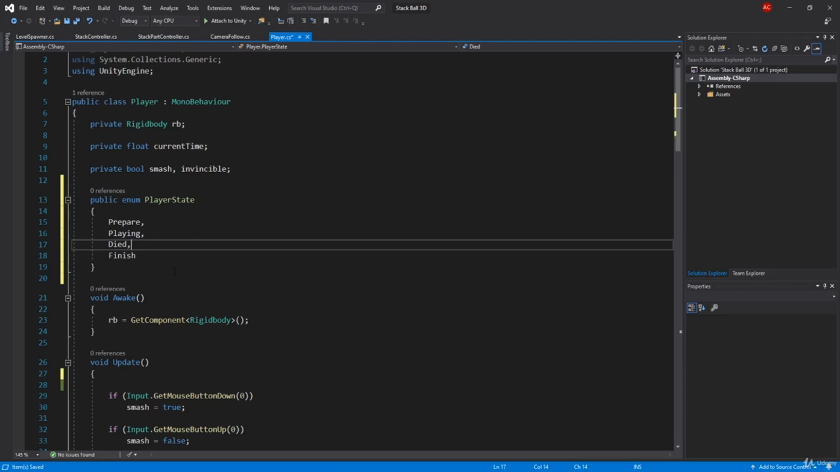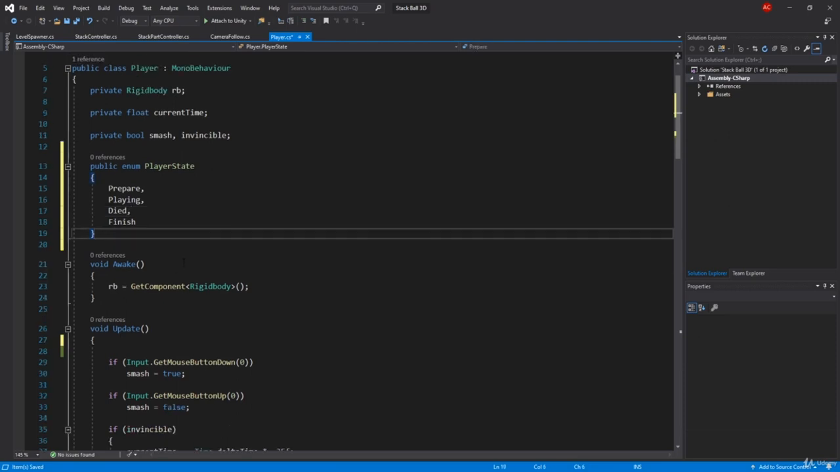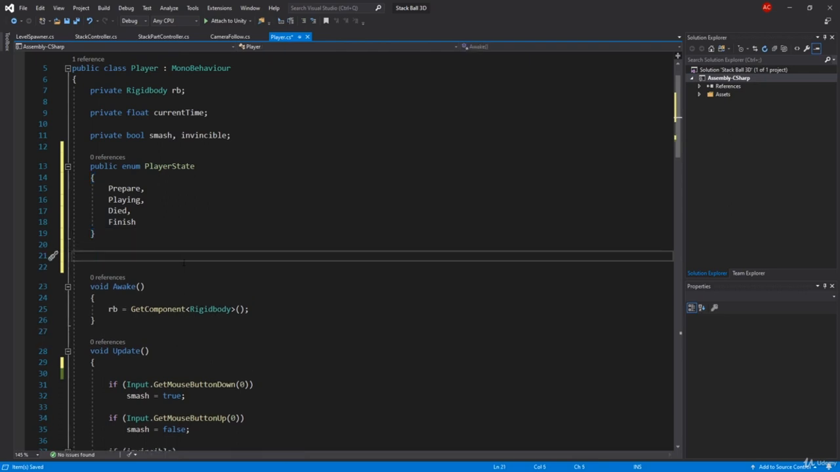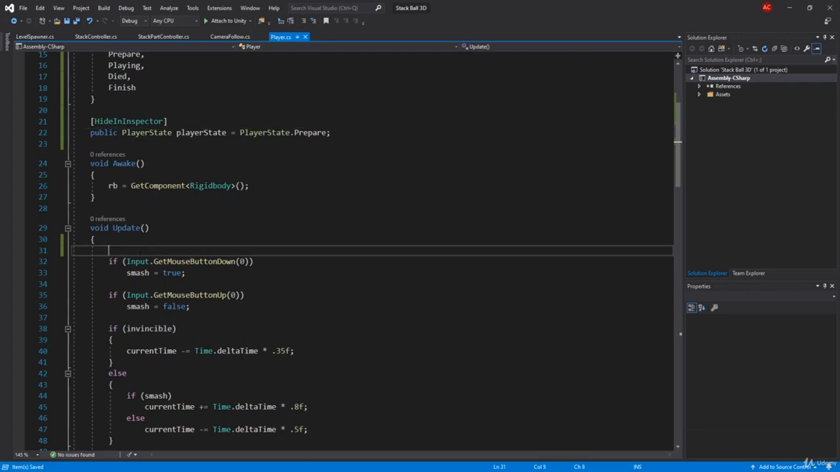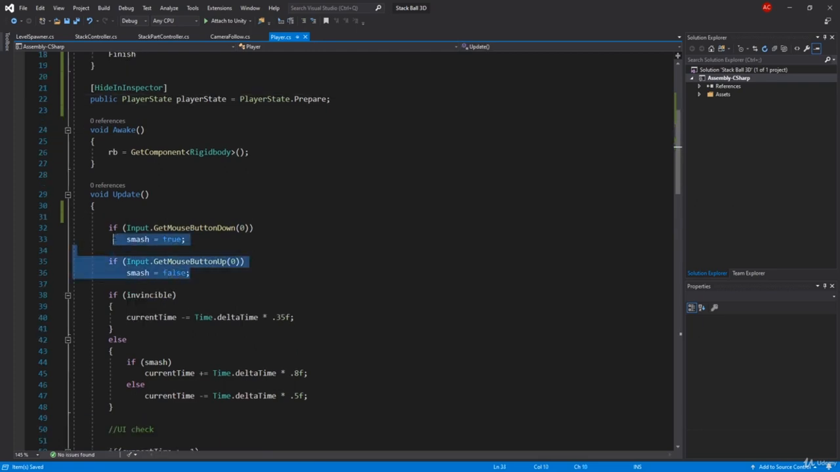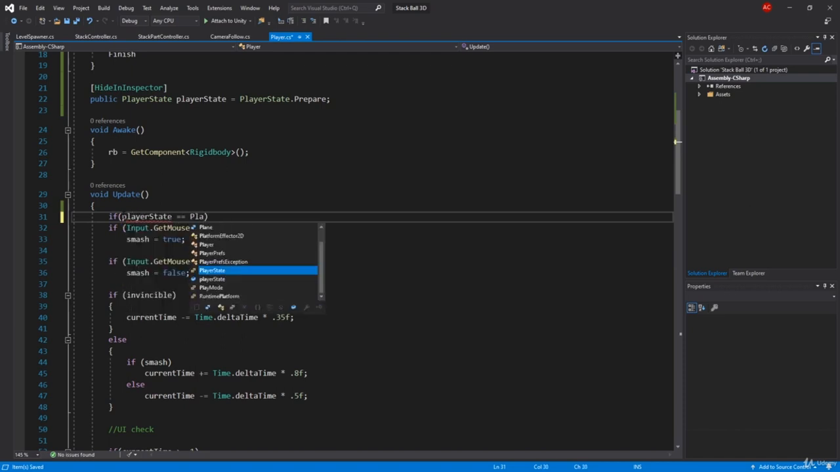So we're going to use our player states to actually see where our player is at, and based on that we're going to use some parts of code and some not. So let's go ahead and just call that out. We're going to do this, HideInInspector, and we're going to have a public PlayerState. So we're initializing our player state, which we're going to call playerState, and by default it will be PlayerState.Prepare. In the Update function, when do we want to check if smash is true? We want to check that only if our playerState equals PlayerState.Playing.